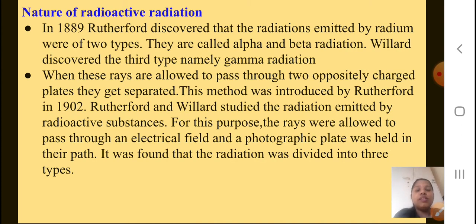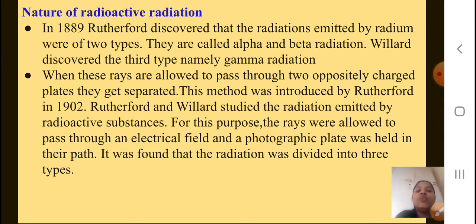In 1889, Rutherford discovered that the radiations emitted by radium were of two types. You have studied about Rutherford in your previous standard also. They are called alpha and beta radiations. Villard discovered the third type, namely gamma radiation.